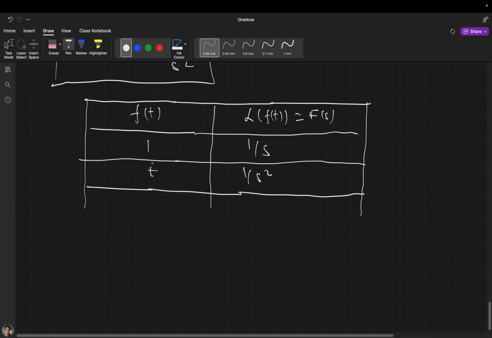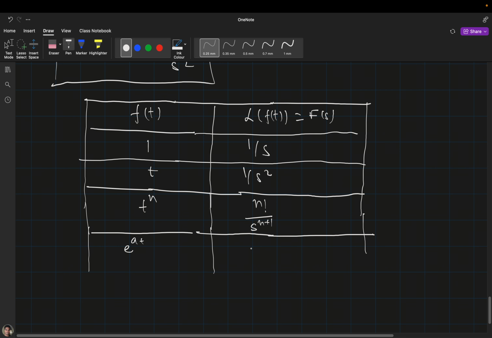Now I will generalize. If it is t raised to the power n, then it will be n factorial divided by s raised to the power n plus 1. The next function is e raised to the power at, which is simply 1 divided by s minus a.